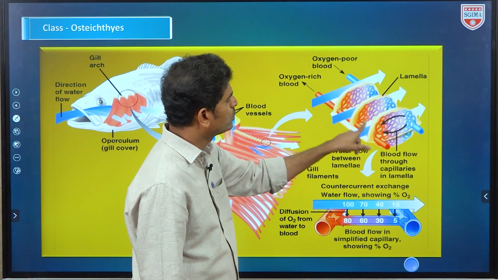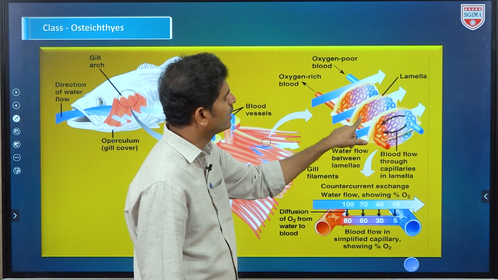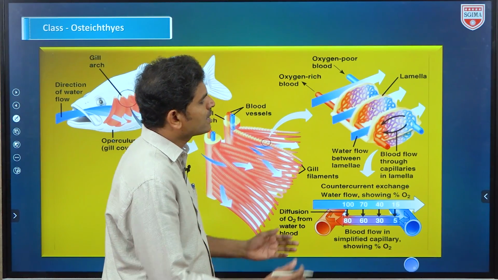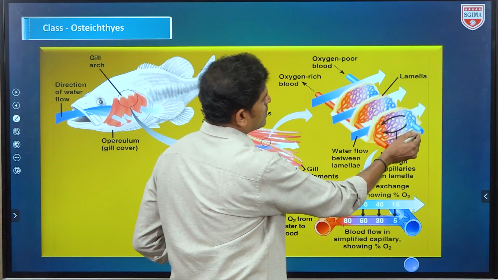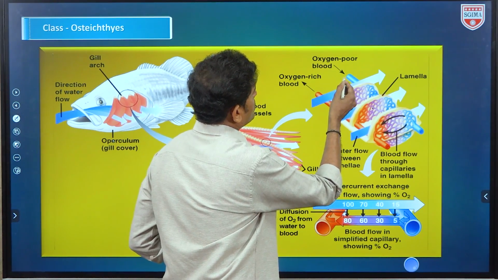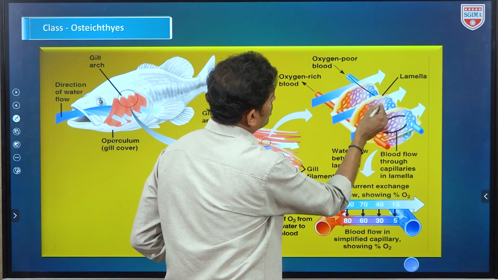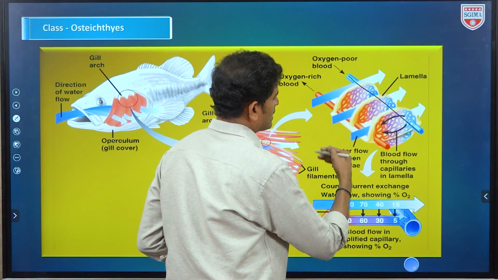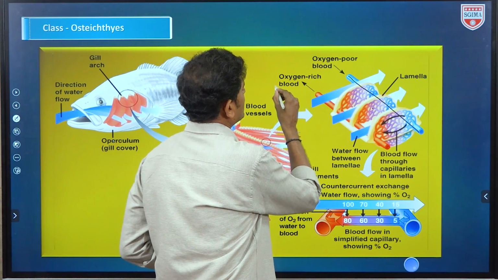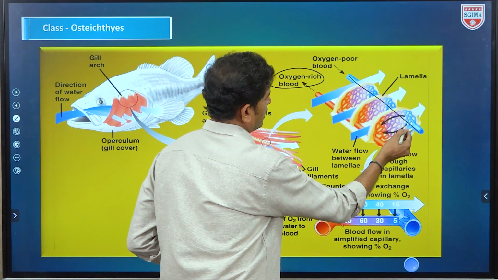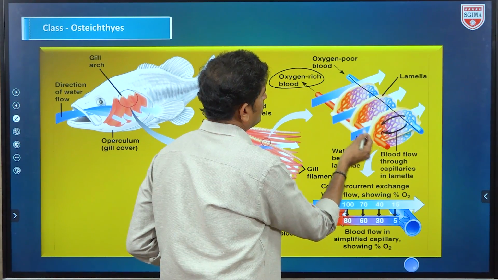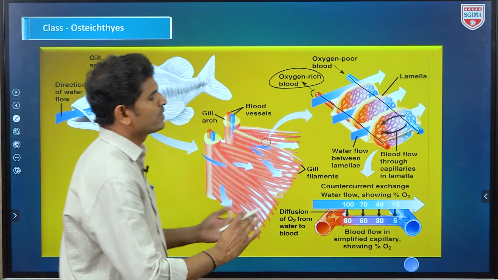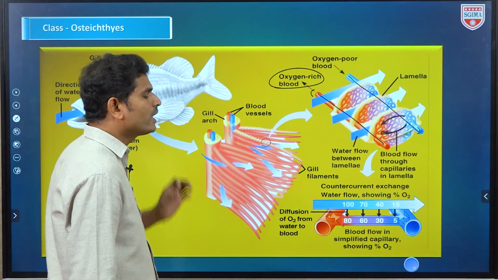See, there are two or three colors: red color and mixed color, and next the blue color. So these colors indicate that this is deoxygenated blood here. Oxygen-poor blood, that is deoxygenated blood, is here. Then that blood exchanges with oxygen-rich water. So here it exchanges, and then it becomes oxygen-rich blood. This is with the help of the counter current mechanism.